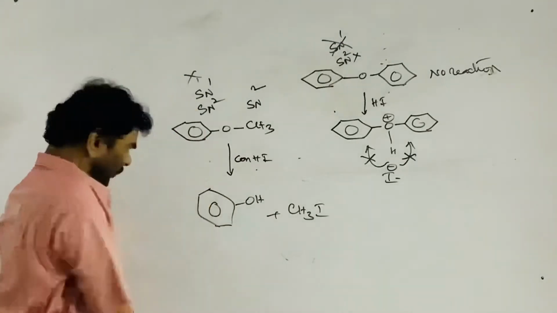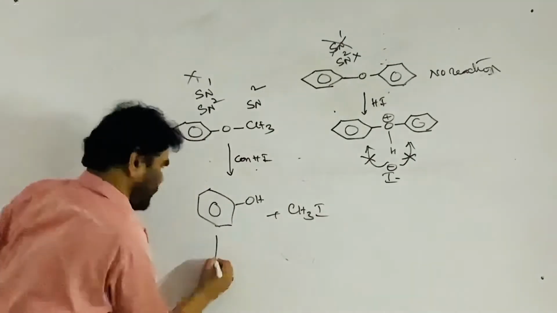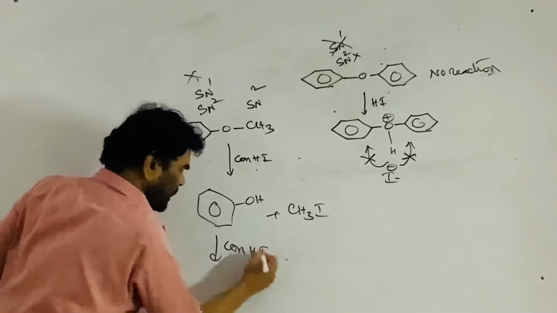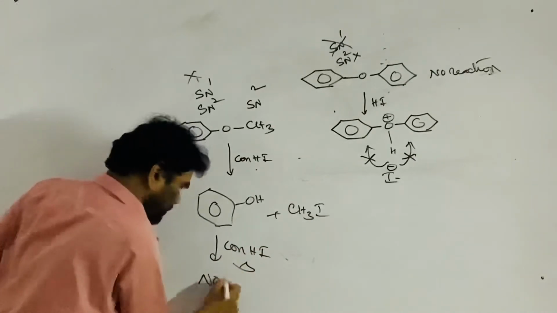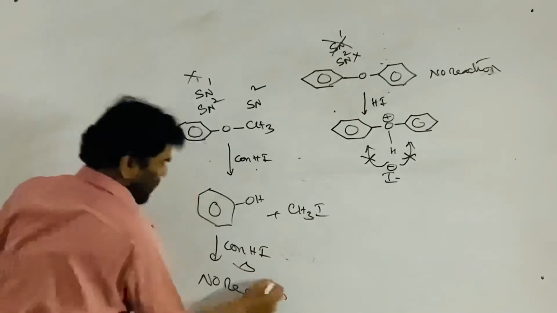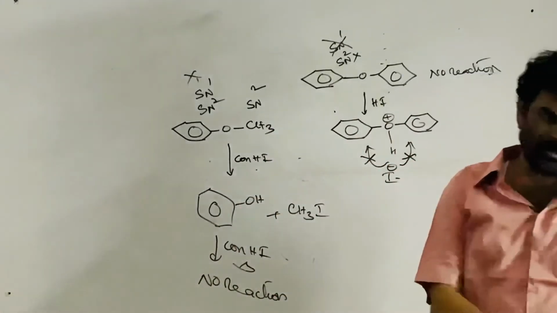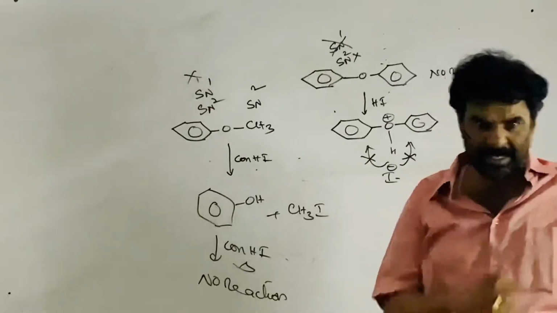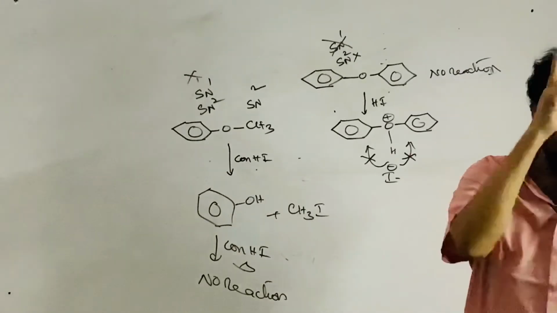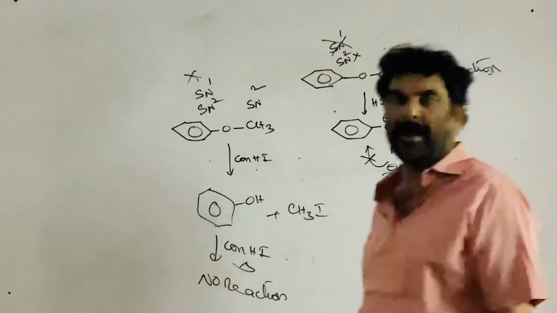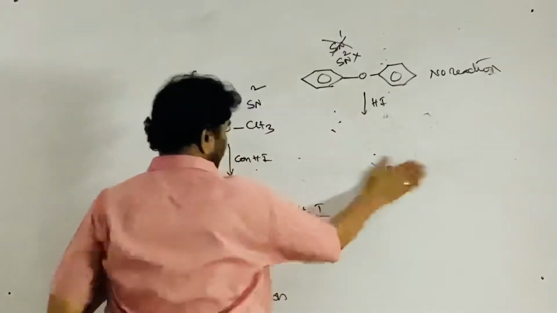If you add HI again, there is no reaction, even on heating with concentrated HI, because the group attached to the benzene ring cannot be replaced by a nucleophile. Nucleophilic substitution is not possible on aromatic systems, right?